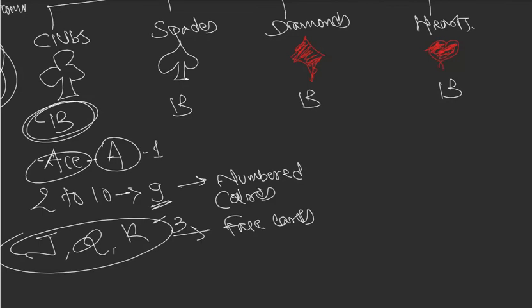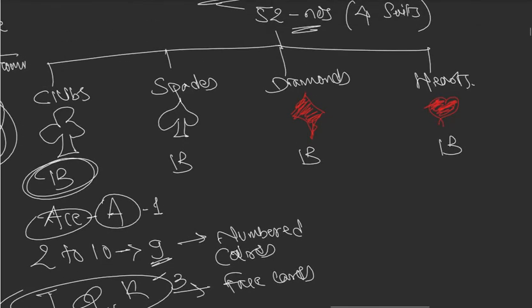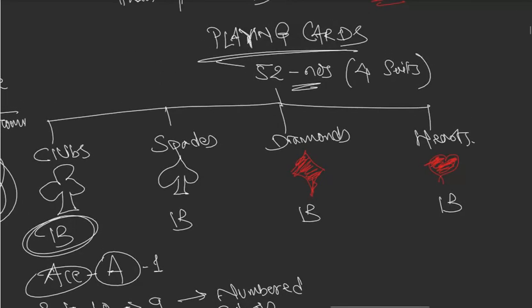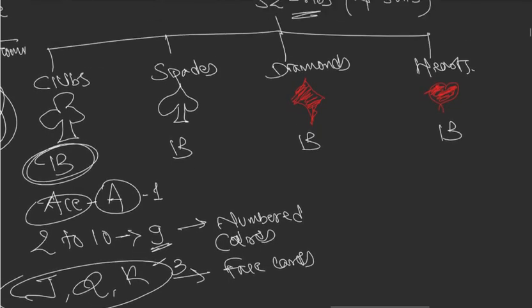So why are we discussing cards here? Because probability can be understood very well if you take examples of cards. But for that, you should know what cards are. If you've never played and have no knowledge about cards, then you cannot understand probability questions based on cards. That's why I have explained playing cards in this section.